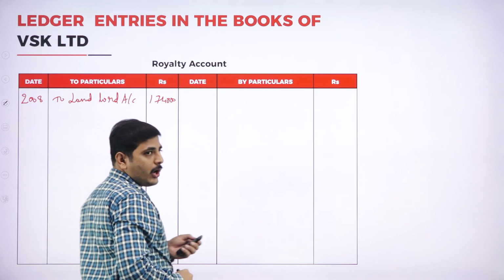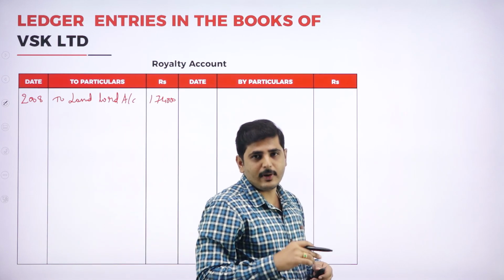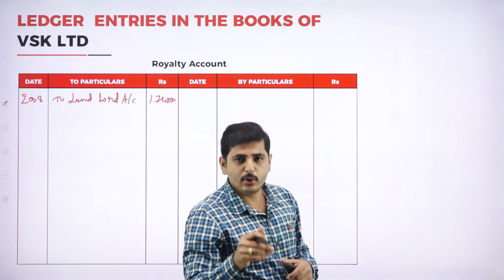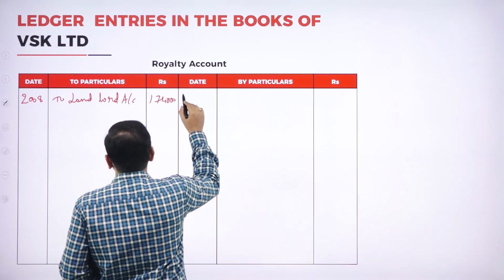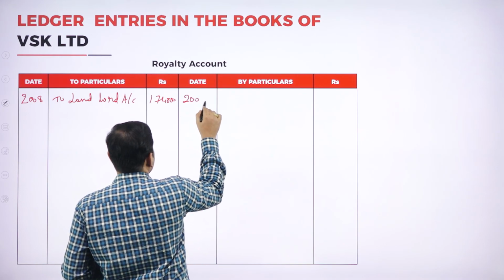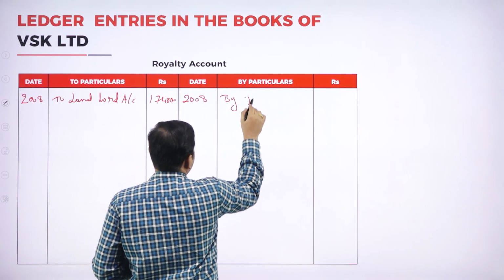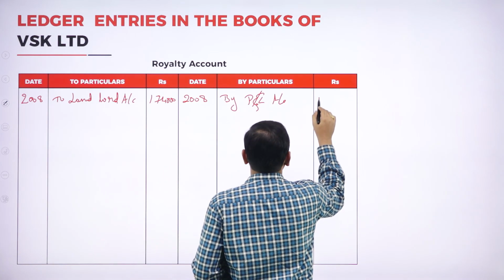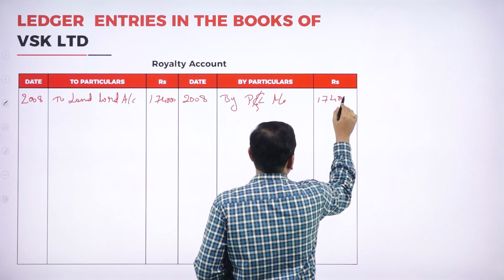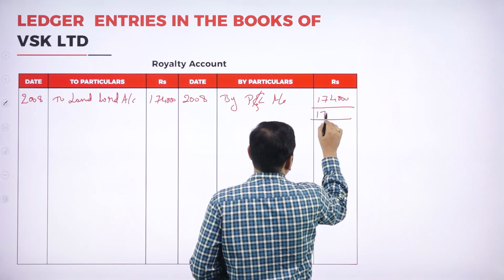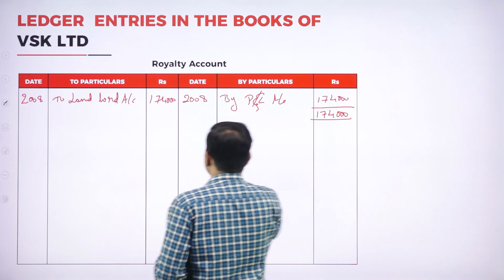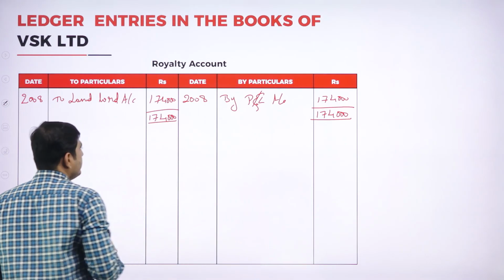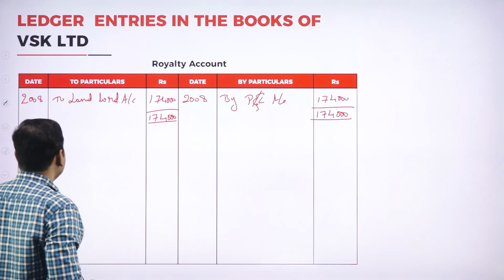Now royalty will be transferred to profit and loss account. So what is the journal entry? Profit and loss account debtor to landlord account, so by profit and loss account to landlord account. It is transferred to profit and loss account in 2008, same amount 1,74,000. So the amount should get tallied. Here also 1,74,000. Now for 2009.